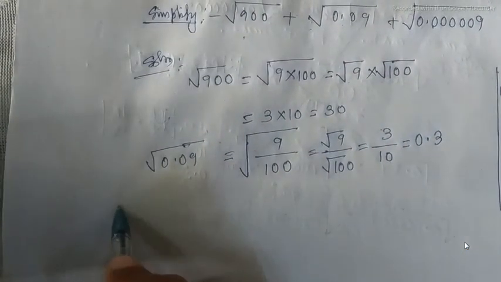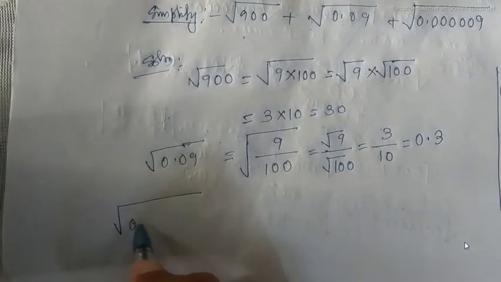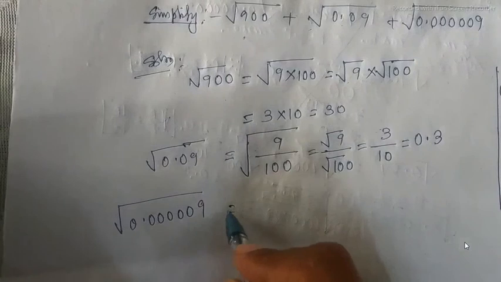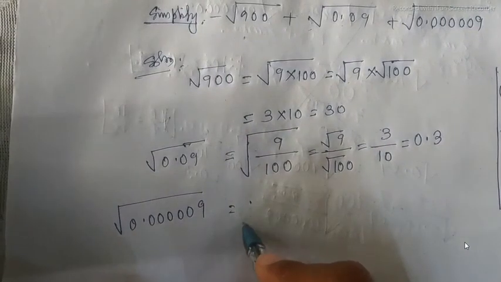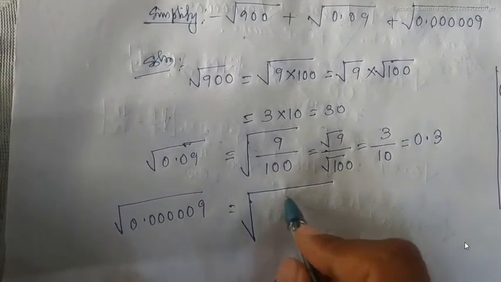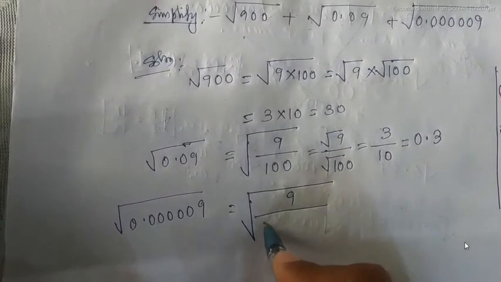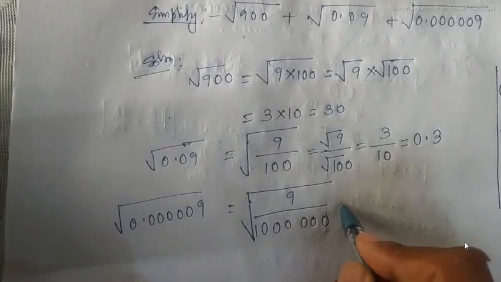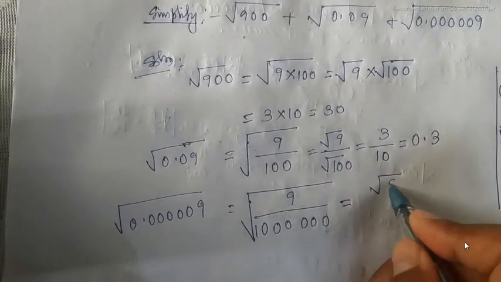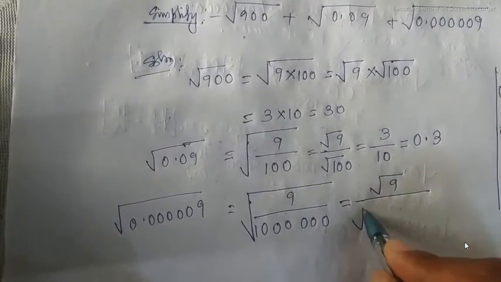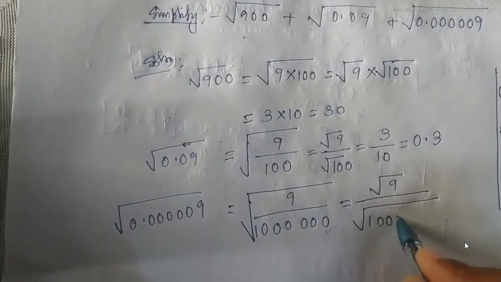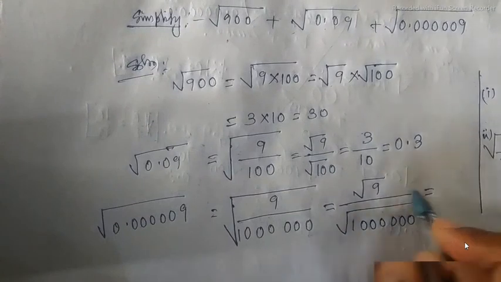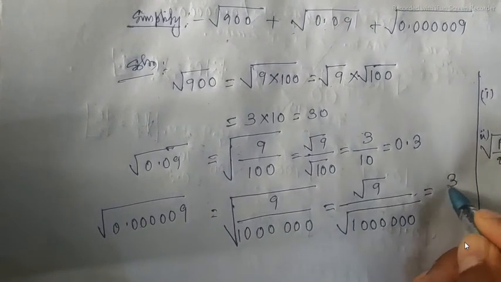Similarly, we have to find the value of the next number. First we have to convert this into fraction form, root of 9 over 1,000,000. The value of root 9 is 3.